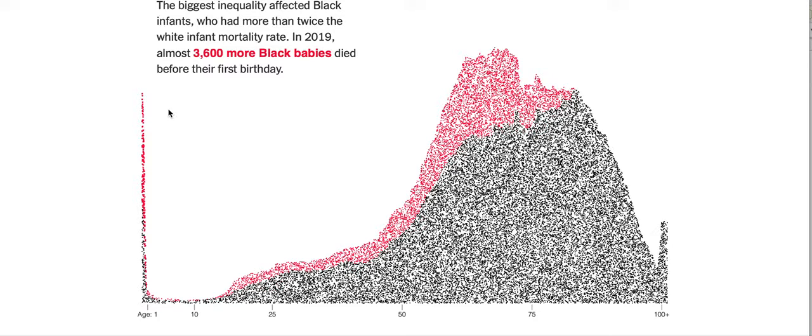Now, why is this? Well, there's two reasons. One is that there's a history of racial discrimination that's affected the economic well-being of Black Americans, and as a result, Black Americans tend to live in poverty at a higher rate than white Americans, and tend to live below the median income at a higher rate than white Americans. A second reason that's independent of that is that it is stressful being a Black American in the United States.